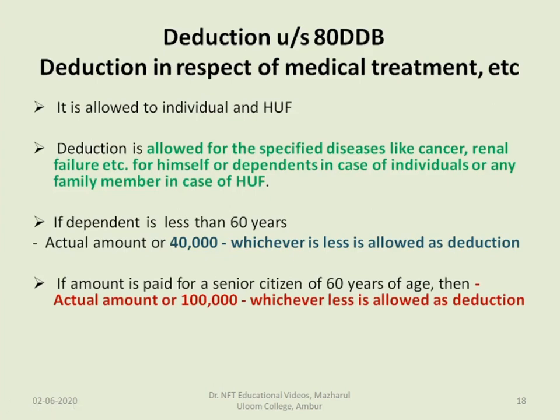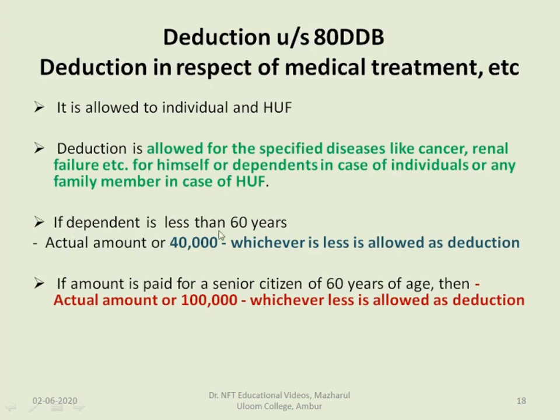Next one is deduction under section 80DDB, where you can claim the deduction in respect of medical treatment for dependents. It is allowed to an individual and a Hindu undivided family. Deduction is allowed for specified diseases like cancer, renal failure, etc., for himself or dependents in case of individuals, or any family member in case of Hindu undivided family.